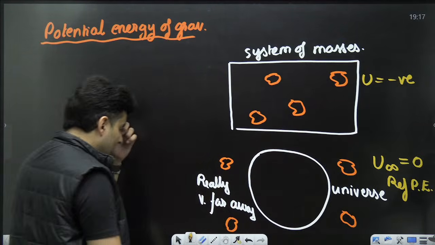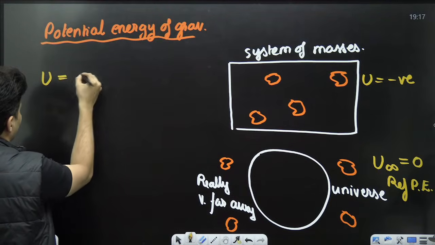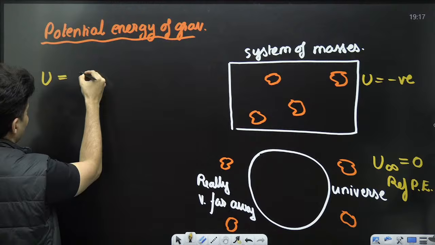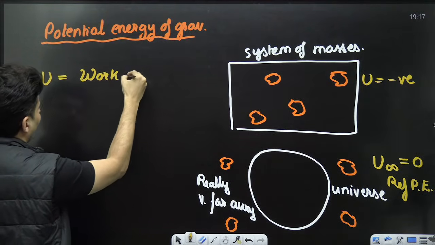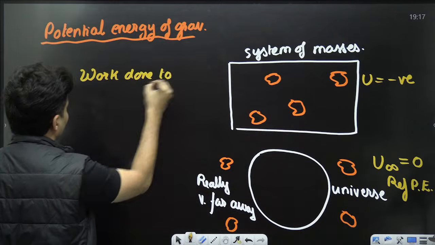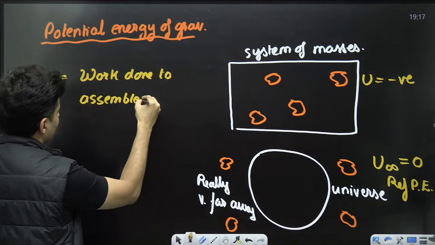And this potential energy is defined as the work done to basically assemble the masses.